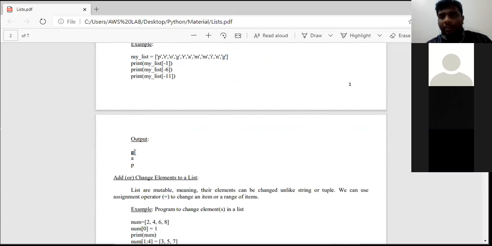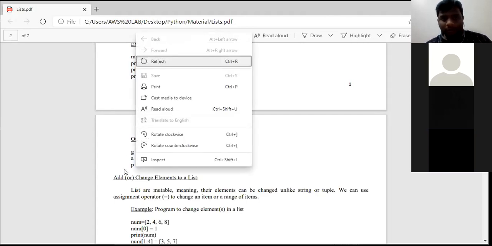Next, print my_list index value -6: -1, -2, -3, -4, -5, -6. A will be the output. And the last statement, print my_list of -11: -1, -2, and so on, -11. So P will be the output.